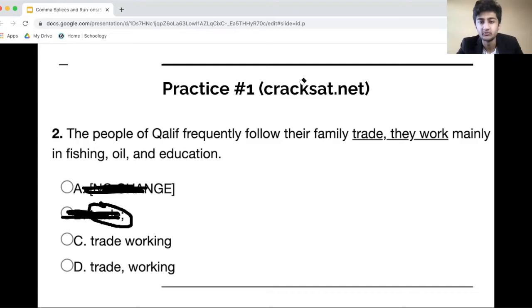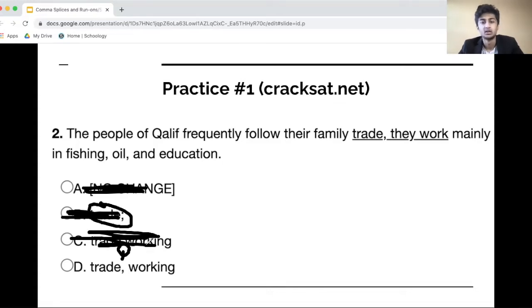Remember, the rule of thumb for these is to sound it out first. Sound out the phrase you're trying to say and make sure it makes sense. As a whole, it seems too long. There needs to be some sort of natural break, and that break is going to be a comma, maybe a comma with a conjunction, but definitely not no comma. So because there's no comma here, C is going to be wrong.